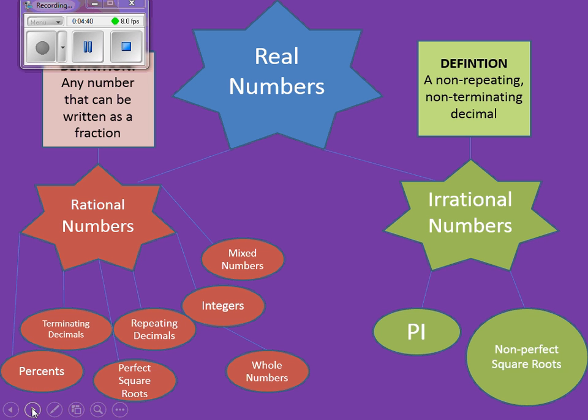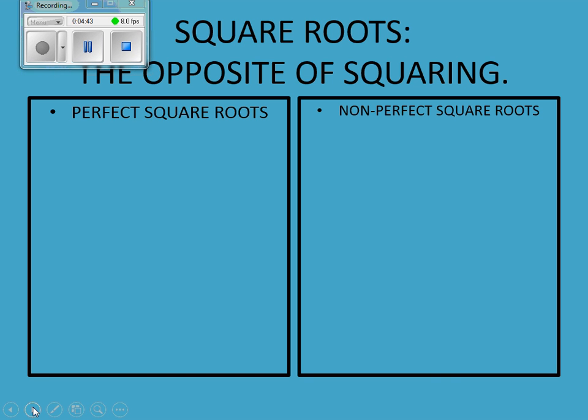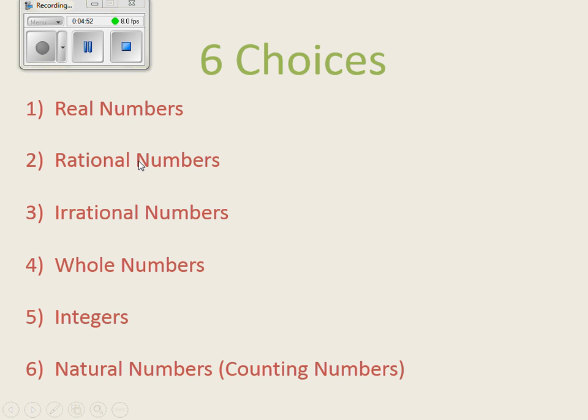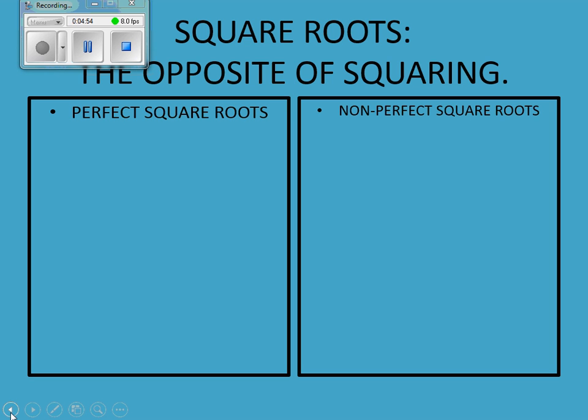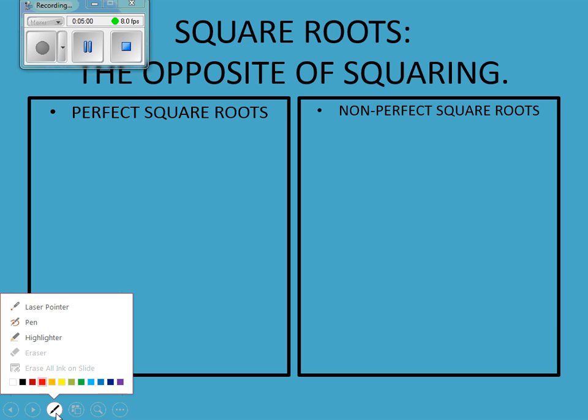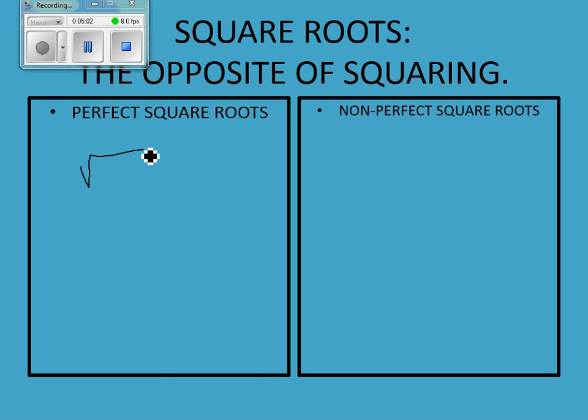Okay, give me an example of a non-perfect square root. Okay, here you go. Give me an example of a perfect square root. 16. Square root of 16 is 4. These are all rational.